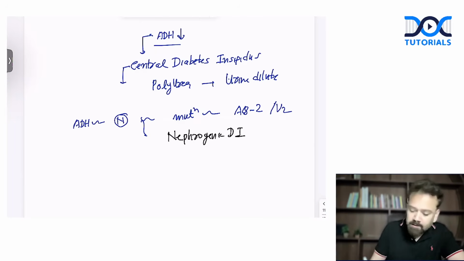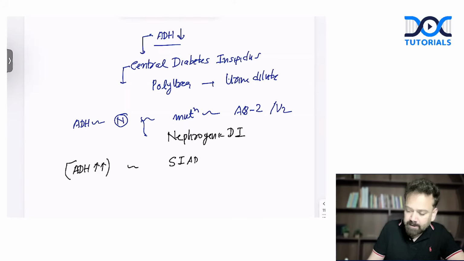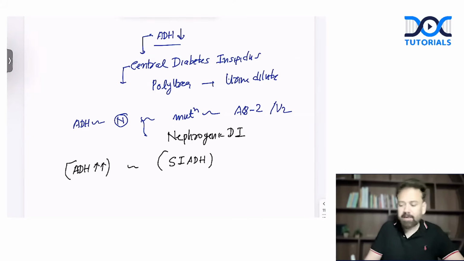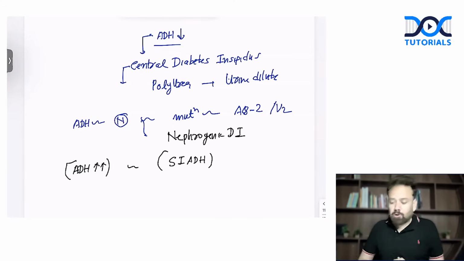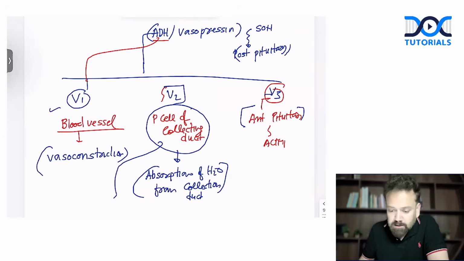And the third condition: if ADH is synthesized in more amount than normally required, it is called SIADH, syndrome of inappropriate ADH. So this is about the function of ADH and the clinical part of ADH. I hope this is clear to you.